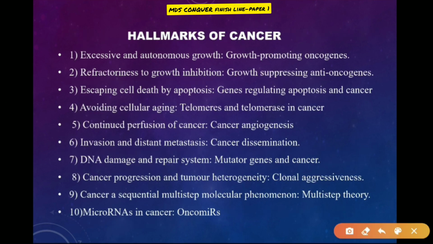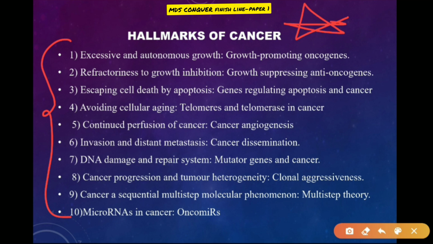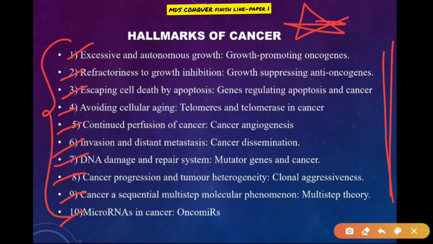These are the important ten hallmarks of cancer which you have to compulsorily represent in your answer: excessive autonomous growth, refractoriness to growth inhibition, escaping cell death, avoiding cellular aging, continued perfusion of cancer, invasion and distant metastasis, DNA damage and repair system, cancer progression and tumor heterogeneity, the multi-step process phenomenon, that is the multi-step theory, and finally microRNAs in cancer. These hallmarks of cancer are very important.